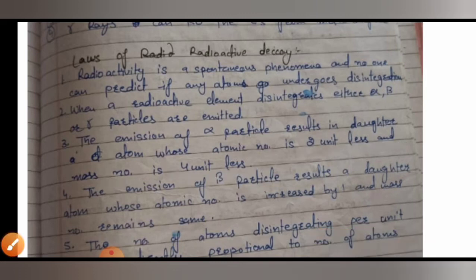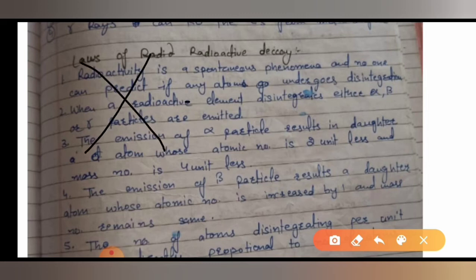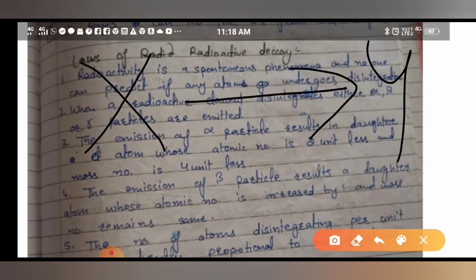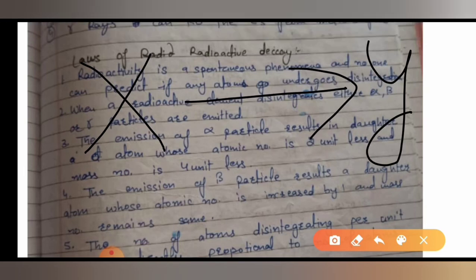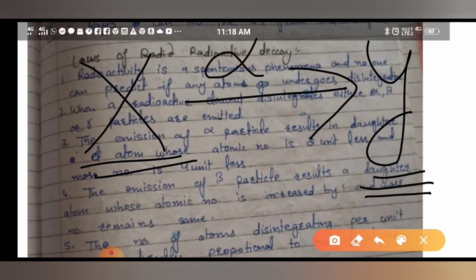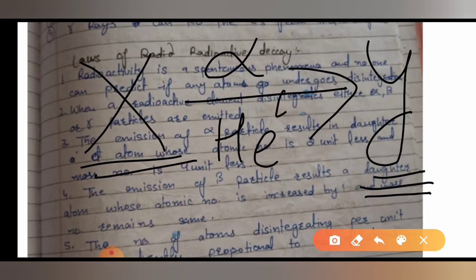Now listen, what is a daughter element and what is a parent element? Earlier I took the example of A and B; here I am taking the example of X and Y. X is converting into Y, so it is emitting some particle, either alpha, beta or gamma. Here we say it is emitting an alpha particle, and an alpha particle is helium.